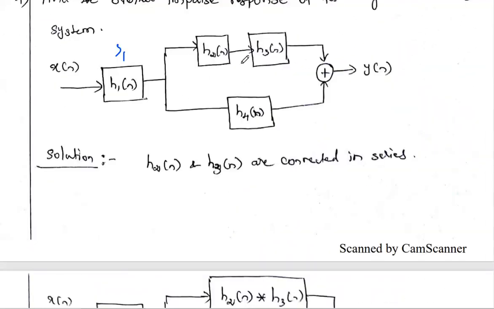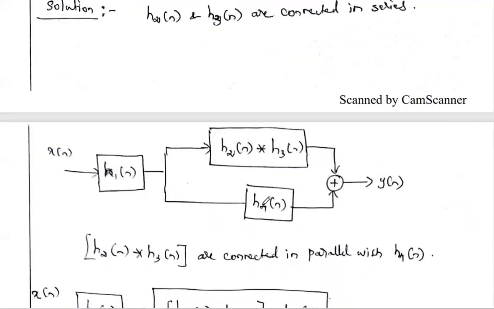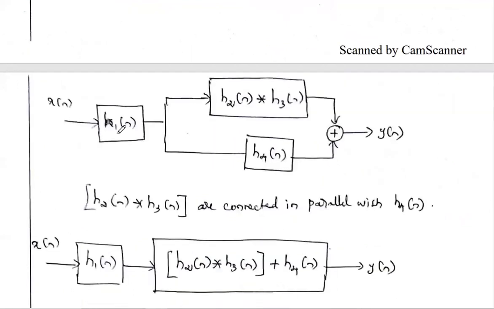Then the remaining things we just draw: parallel to H2 and H3 we draw H4, and in the front we draw H1. So this diagram reduces to H2 convolution with H3, and H4, connected in parallel combination.